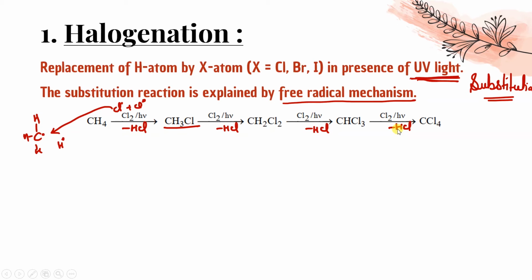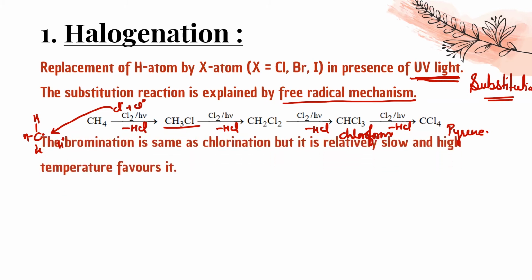ये reaction it will continue till that point when all the hydrogen of that alkane will be substituted by chlorine. Yes. So this is called chloroform, which we have already, like we know this thing, and this one is pyrene. Yes. Okay. So this is the halogenation. When we are going to chlorination, you can say basically. Next, bromination. The bromination is same as chlorination, but it is relatively slow and high temperature favors it. ठीक है, exactly same way से happen होगा ये, but it is relatively slow and it needs little higher temperature.